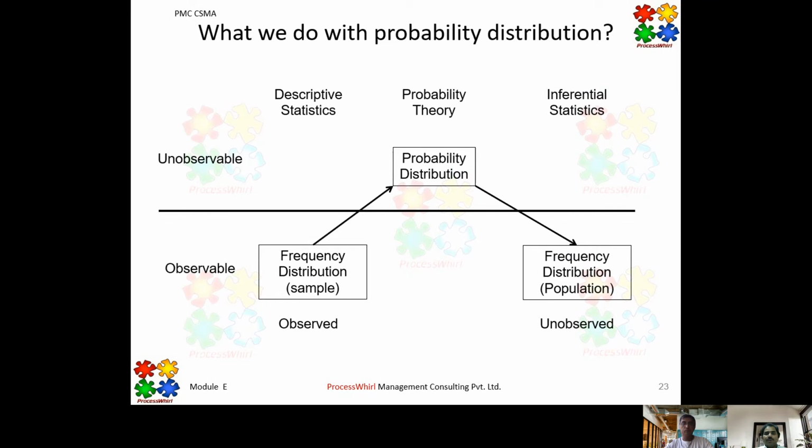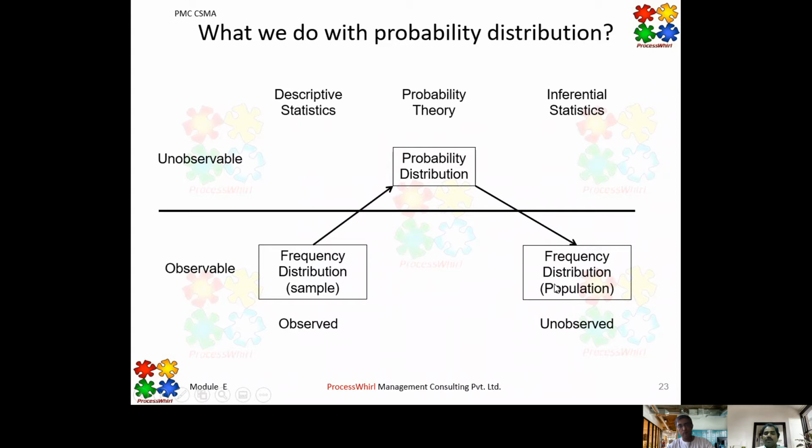And then what we do with the probability distributions. There is something called unobservable and observable. Unobservable is this portion of the entire data set. For the unobservable and the observable, the descriptive statistics is available, and based on the descriptive statistics available for the observable data, we use probability distributions and give inferential statistics for the unobserved.